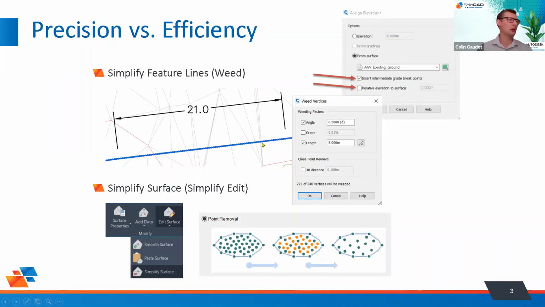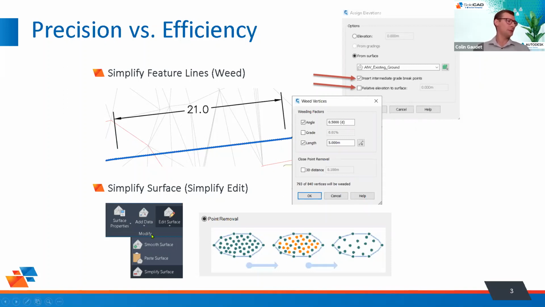That's going to keep our drawing a lot cleaner, because what are we doing with feature lines? Are we copying and offsetting them, which is then duplicating every single one of those vertices? Are we adding them to surfaces, which is then going to try and triangulate to every single one of those vertices? We're building a lot of stuff off of feature lines, and we're adding a lot of data in the drawings using these feature lines. So we want to make sure that we don't have too much precision in these drawings, to keep them clean and to keep them moving faster.